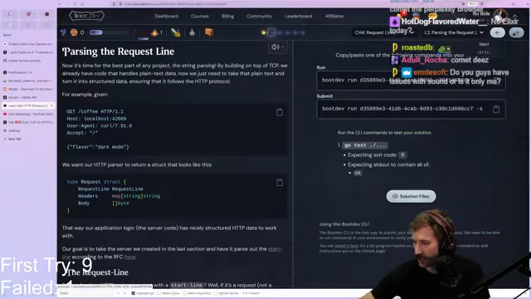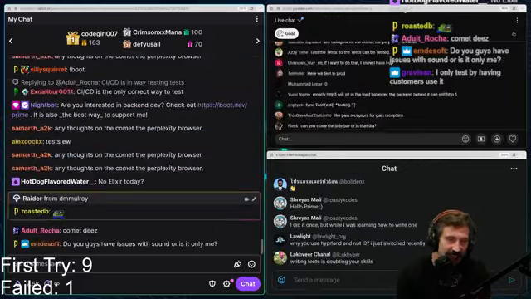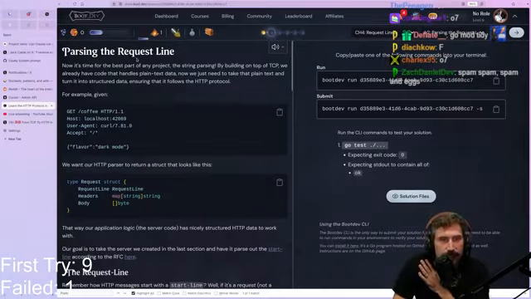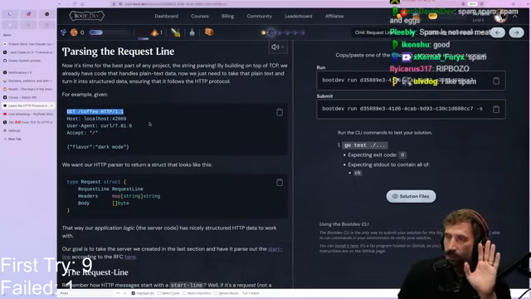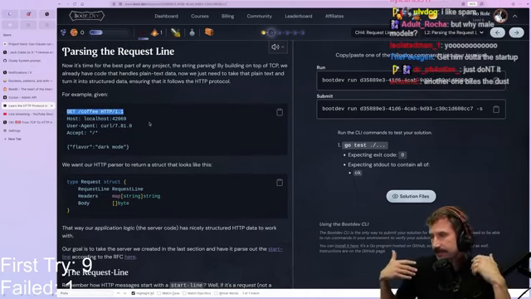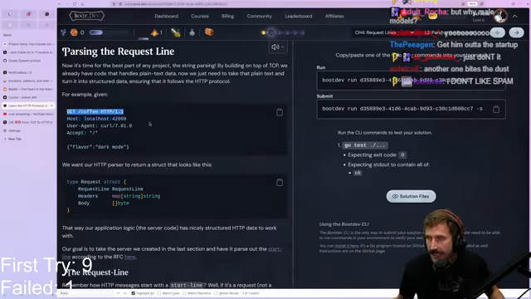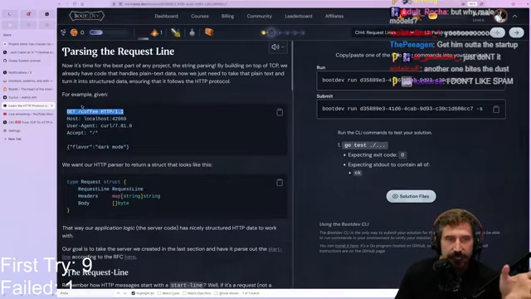Didn't even test, just like my lack of test, didn't even test. So there we go. So, parsing the request line. We're going to start with the request line. By the way, this is your request line, your start line. It's like the declaration for what's inside of the request, inside the HTTP message.